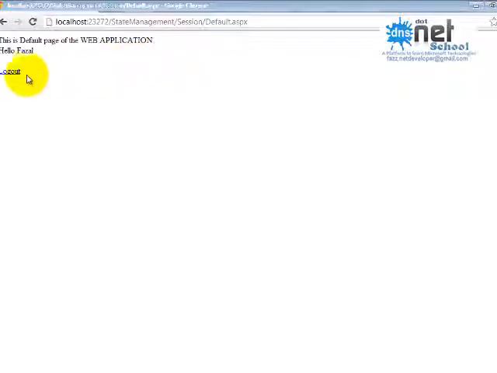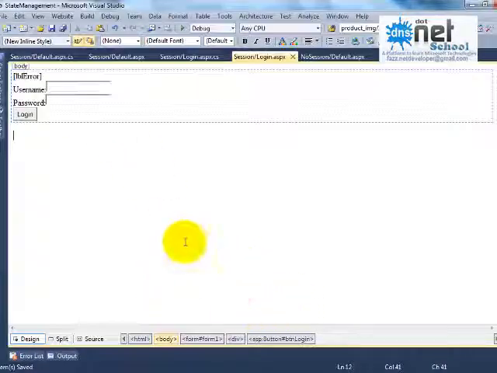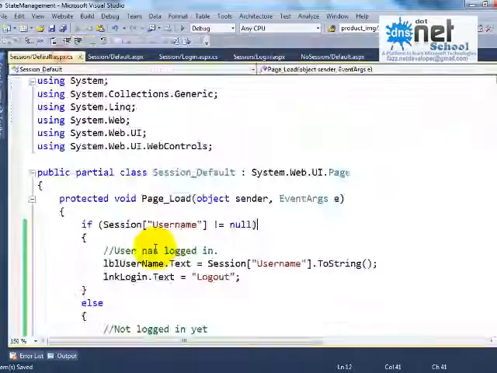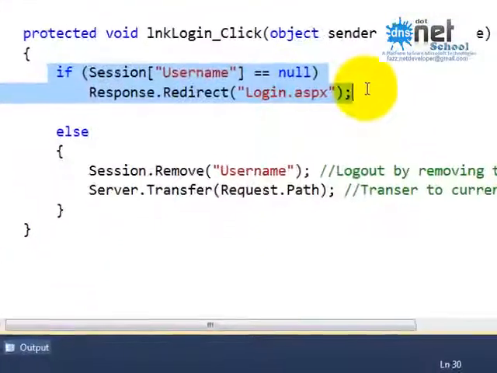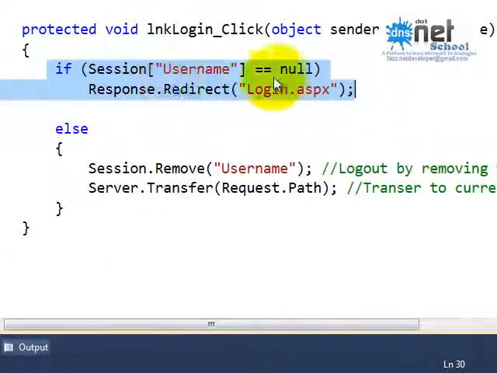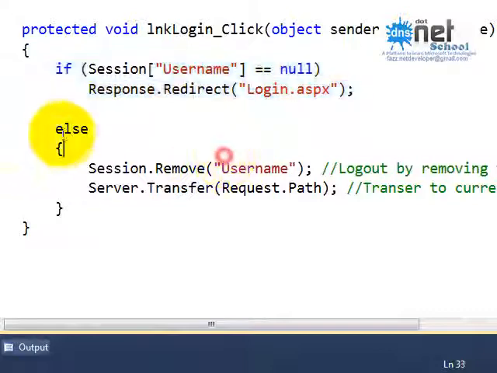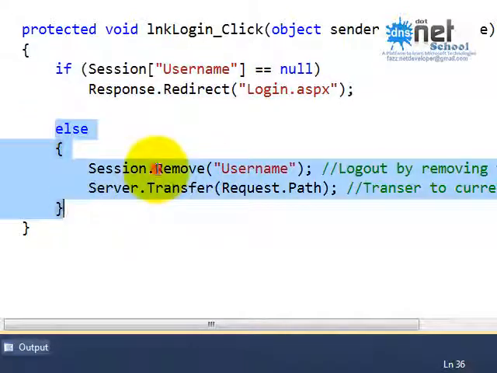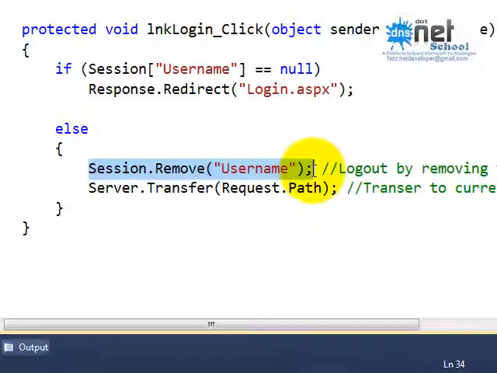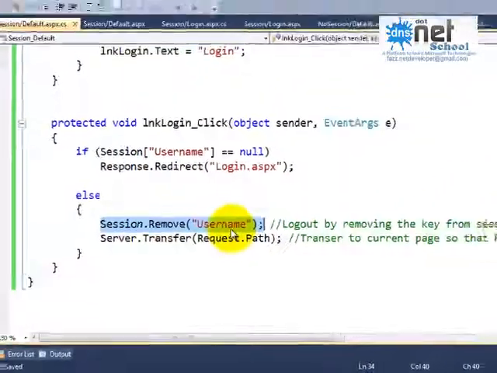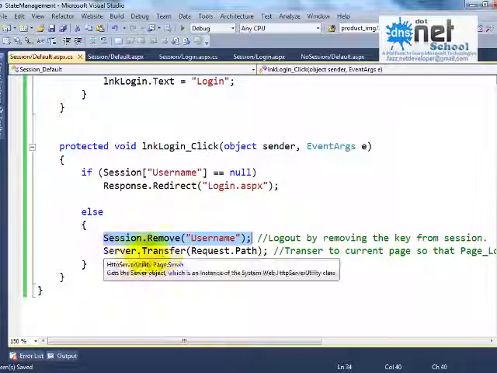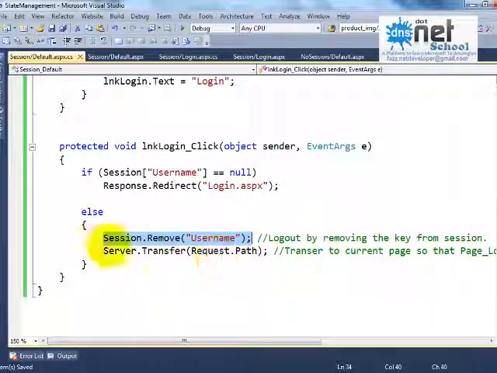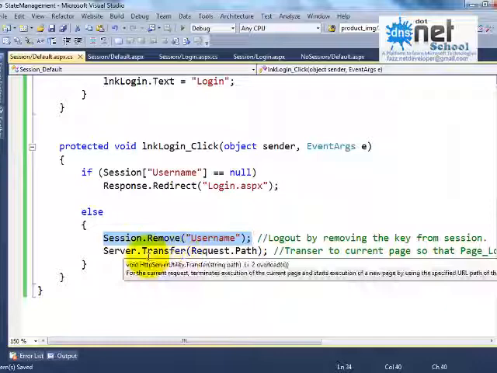When you click logout, what we are doing in the logout click is checking whether the session is null or not. Here the session is not null because it has some value, so the else part will be executed. In the else part, we do Session.Remove of username, logging out by removing the key from the session. Server.Transfer to the current page, so the current page will be loaded one more time.